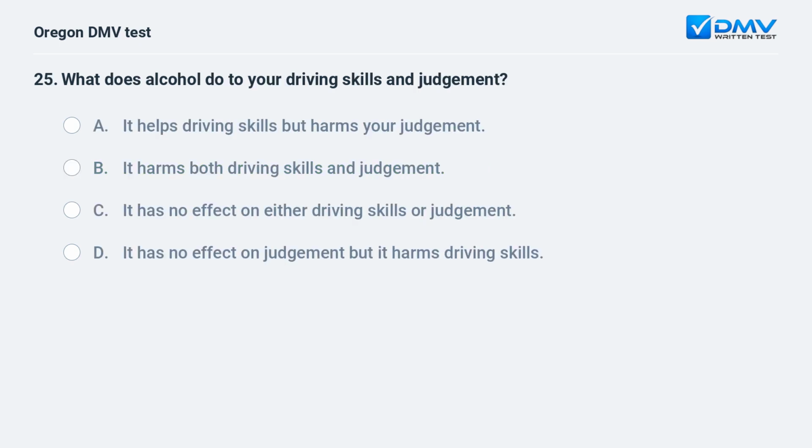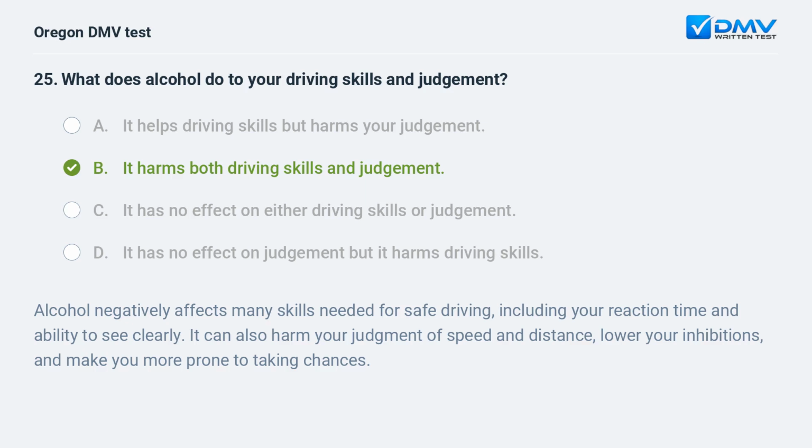What does alcohol do to your driving skills and judgment? A. It helps driving skills but harms your judgment. B. It harms both driving skills and judgment. C. It has no effect on either driving skills or judgment. D. It has no effect on judgment but it harms driving skills. B. It harms both driving skills and judgment. Alcohol negatively affects many skills needed for safe driving, including your reaction time and ability to see clearly. It can also harm your judgment of speed and distance, lower your inhibitions, and make you more prone to taking chances.